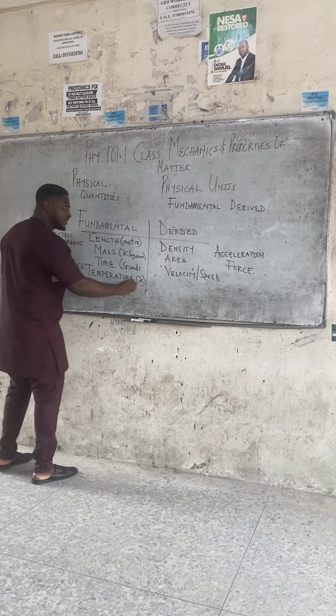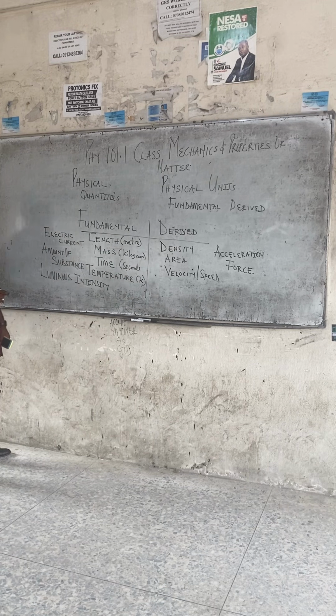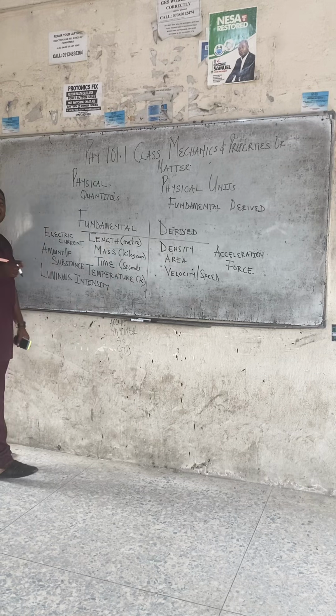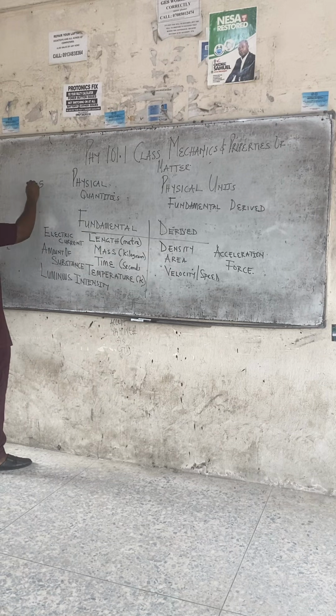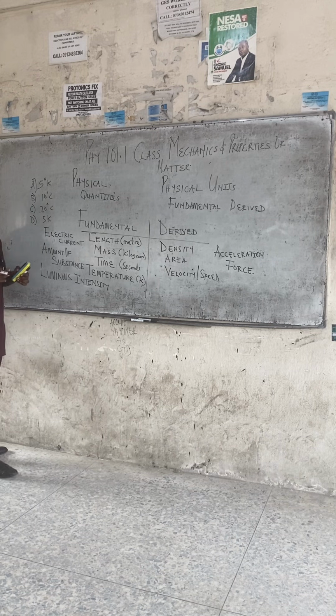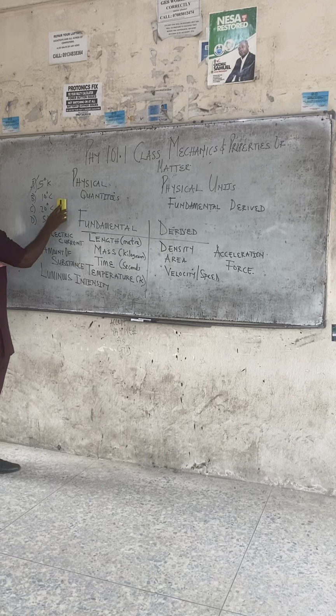Temperature is Kelvin, please, and not degree Kelvin. There was a question in the exam where, instead of Kelvin, they put degree Kelvin. The answer was 5. Option A, they put 5 degree Kelvin. Option B, something else, maybe 10 degrees Celsius. Option C, 20 degrees Celsius. Option D, they put 5 Kelvin. Because someone is rushing, they might not easily see that one carries degree and the other doesn't. After getting 5, you are so happy and rush for A. Meanwhile, the correct answer is 5 Kelvin. There's nothing like degree Kelvin. So please, when solving your exam, look at the options carefully.